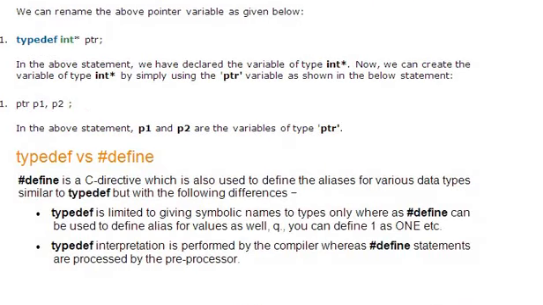If someone asks what is the difference between typedef and #define: #define is a directive which is used for symbolic constants. Typedef is limited to giving symbolic names to types only, whereas #define can be used to define aliases for values as well. And typedef interpretation is performed by the compiler, whereas #define statements are processed by the preprocessor. We use the term preprocessor directives for all the things which are used with the hash symbol, which are declared before main.